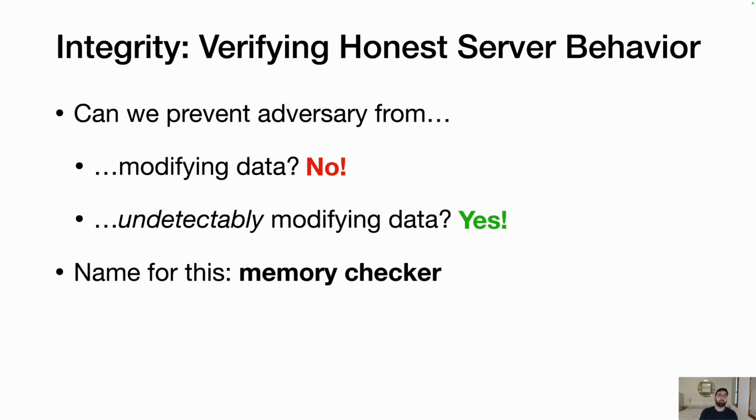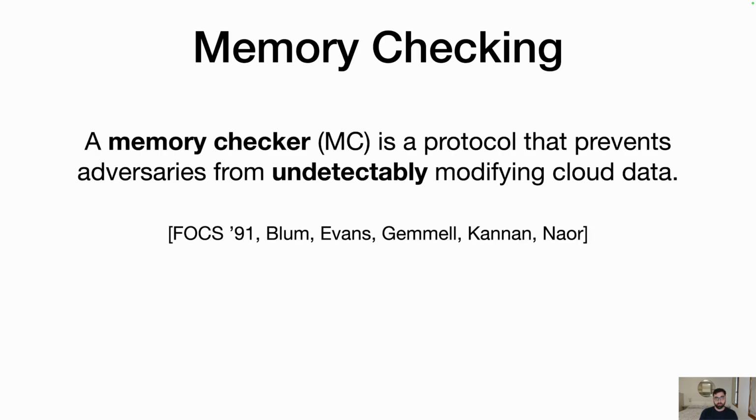And this is exactly what a memory checker does. To put it another way, a memory checker is a protocol that prevents adversaries from undetectably modifying your cloud data. And this was introduced over 30 years ago by Blum, Evans, Gemmel, Conan, and Naur.